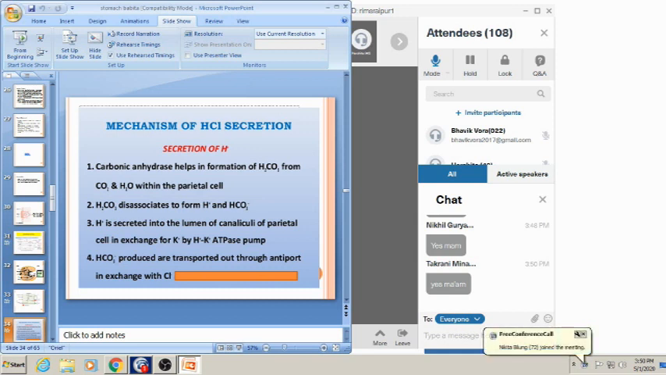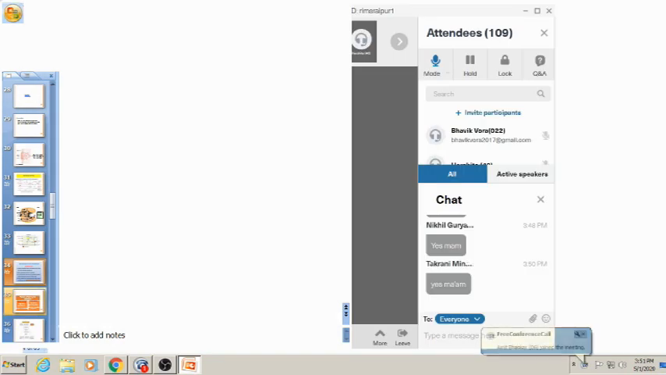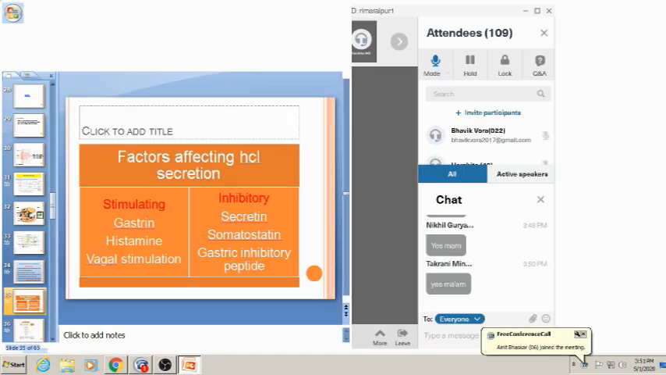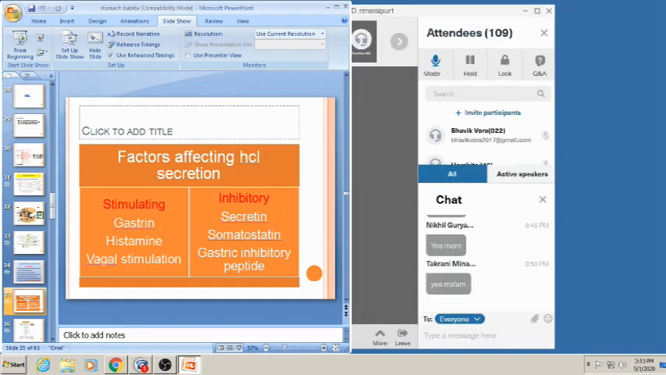Potassium ion is again reabsorbed into the parietal cell, and these H plus and chloride ultimately help in the formation of hydrochloric acid. So what are the factors stimulating HCl secretion? Stimulating factors: gastrin, histamine, vagal stimulation. Vagal stimulation means that after vagal stimulation there is secretion of acetylcholine, and this acetylcholine is ultimately the stimulating factor for gastric secretion or HCl secretion.